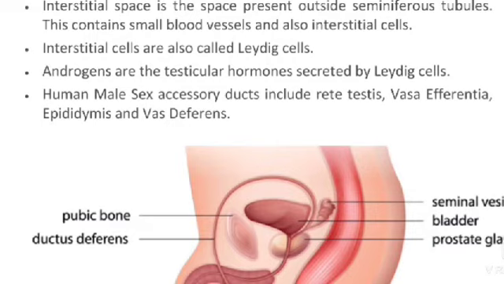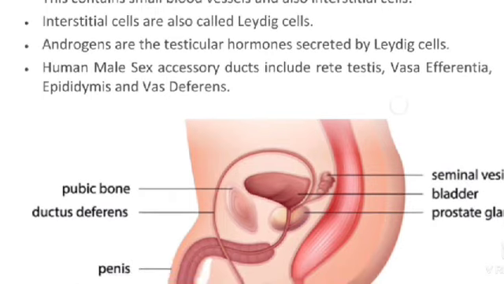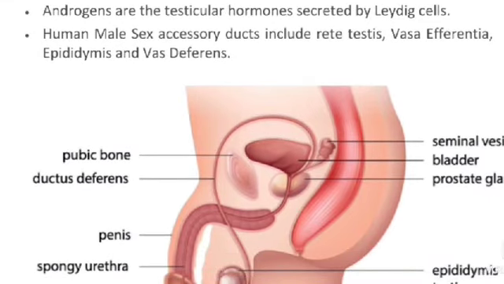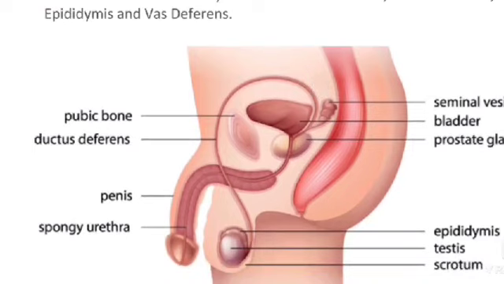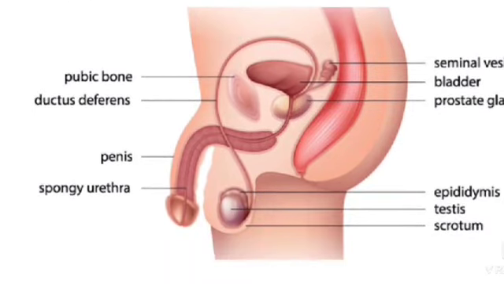Human male accessory ducts include rete testis, vasa efferentia, epididymis, and vas deferens. See the male reproductive system: pubic bone, vas deferens, penis, spongy urethra, seminal vesicles, bladder, prostate gland, epididymis, testis, scrotum.